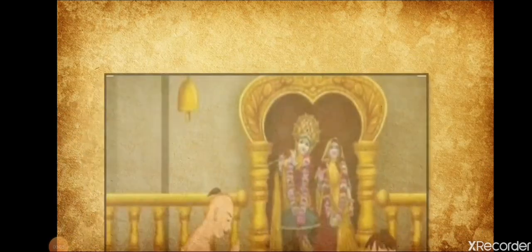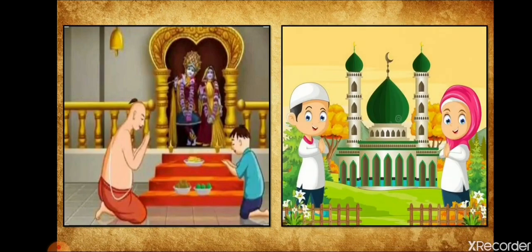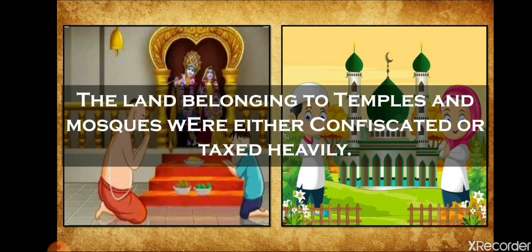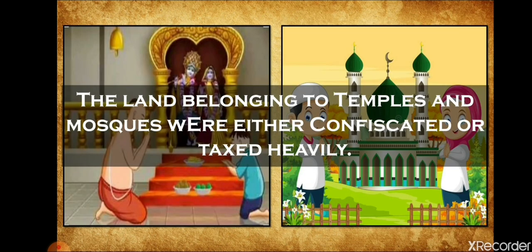Not only this much, the land that belonged to the temples and mosques was either confiscated or taxed heavily. That means Britishers imposed heavy taxes or they confiscated the land that belonged to temples and mosques. They imposed heavy taxes on them or confiscated those lands from the Indians. So all these were the social reasons for the revolt of 1857.